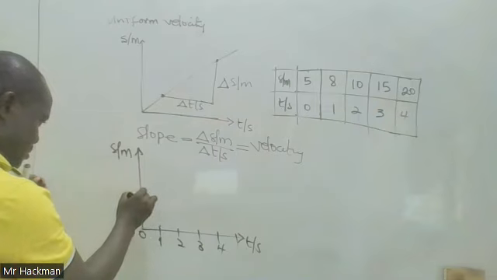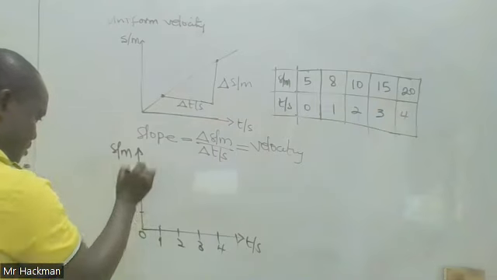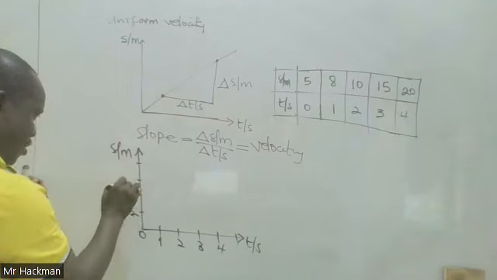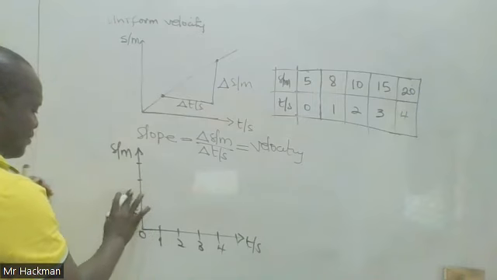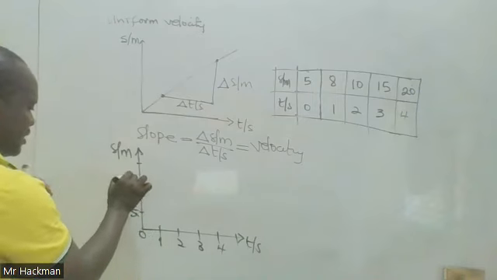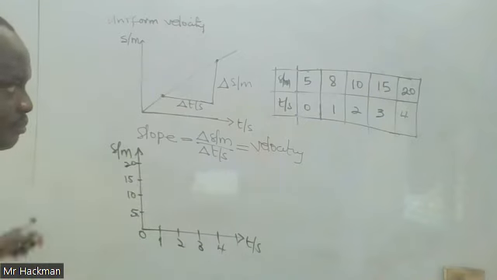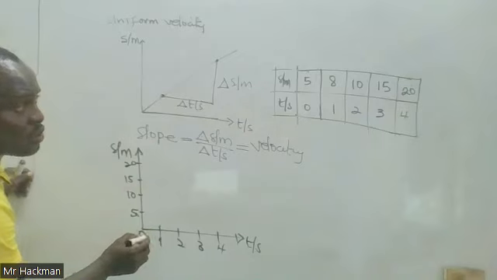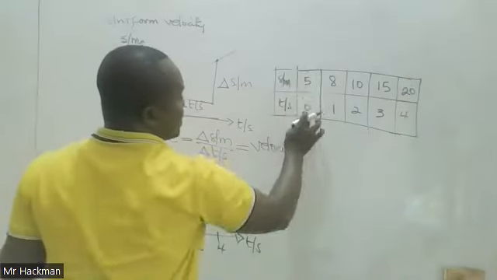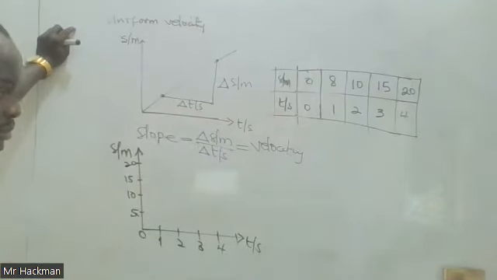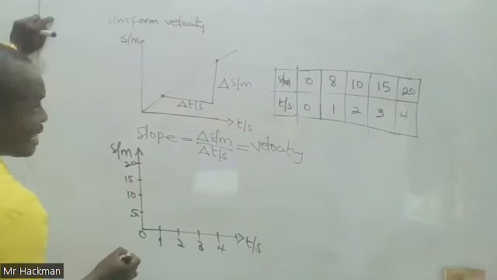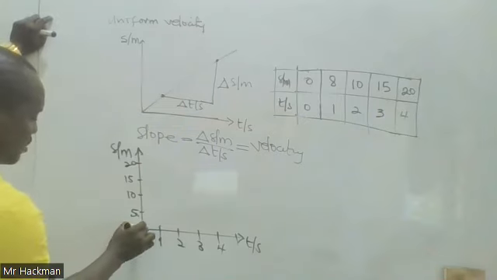Then 5, 10, 15, 20. So at time t is equal to 0, it means you haven't started the journey. So time isn't moving, and so the distance covered is also 0.